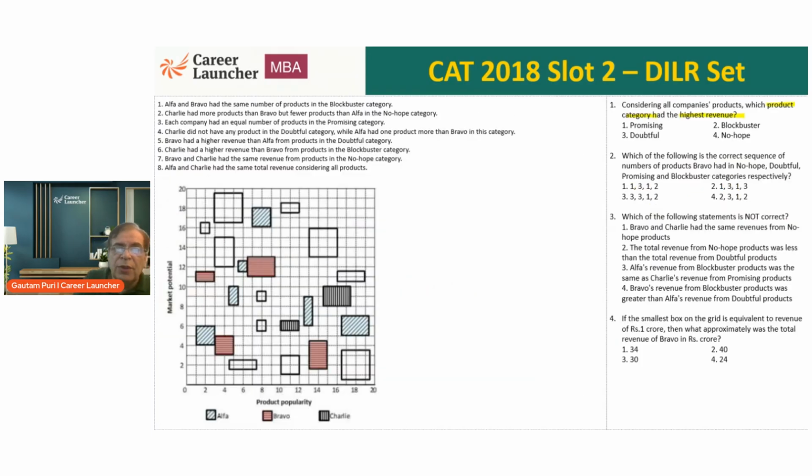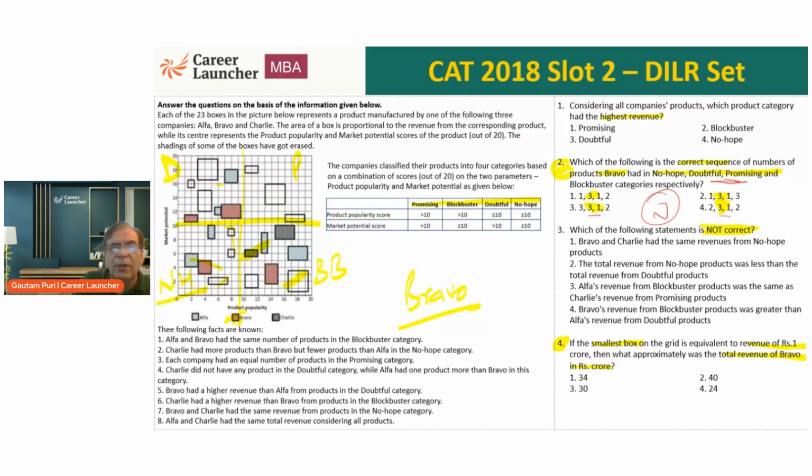Secondly, look at the statements. Let's quickly run through them. What is it saying? Alpha and Bravo had the same number of products. Charlie had more products than Bravo. Each company had an equal number of products. Charlie did not have any product in the doubtful category. Then statements 5, 6, 7, 8 are about revenue. So there are eight statements. Statements 1, 2, 3, 4 are focusing on the number of products. The last four are focusing on the revenue.